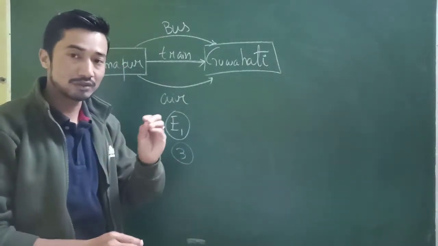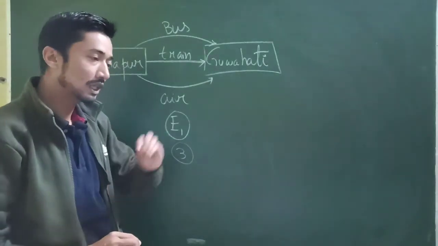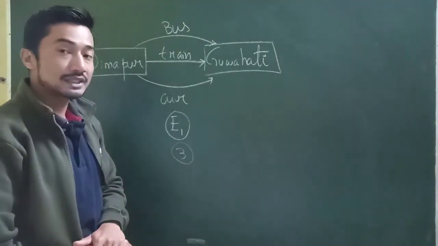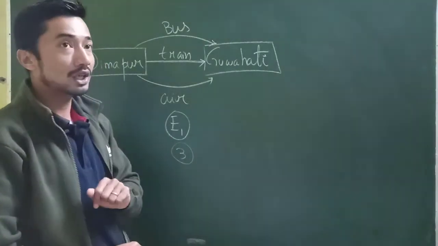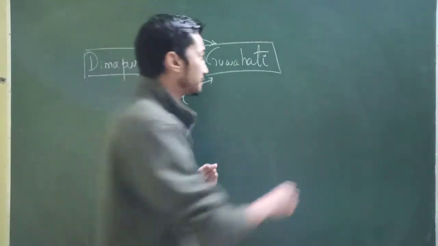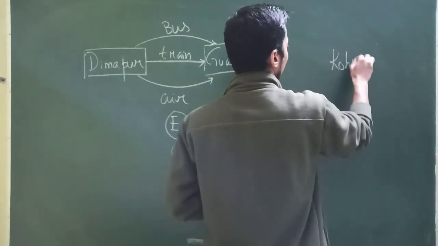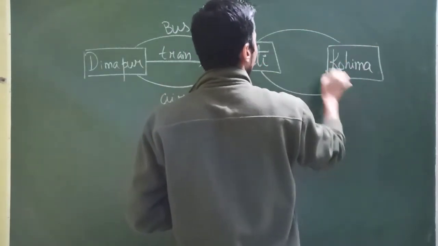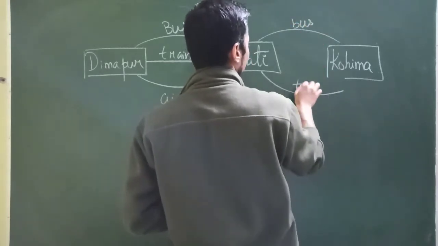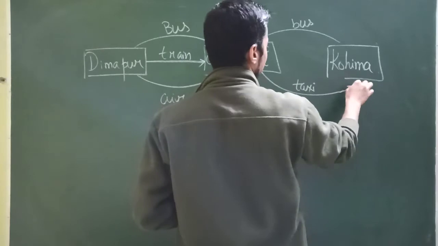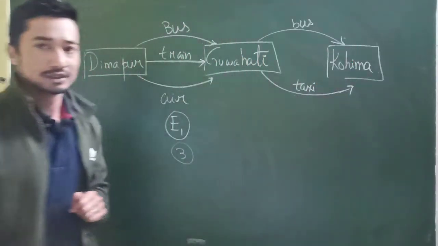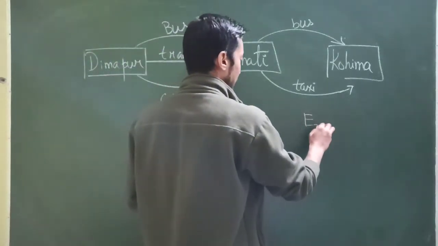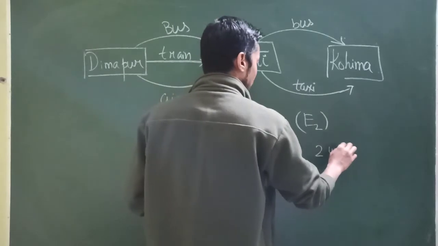If you remember, I hope you have written down the multiplication principle: if an event can happen in m different ways, then another event, a second event. That's from Dimapur to Guwahati, and from Guwahati I would like to go to Kohima. Now let's say that from Guwahati to Kohima I have two ways: by bus or by private taxi, direct. So from Guwahati to Kohima, how many ways do I have? This is my second event, E2.